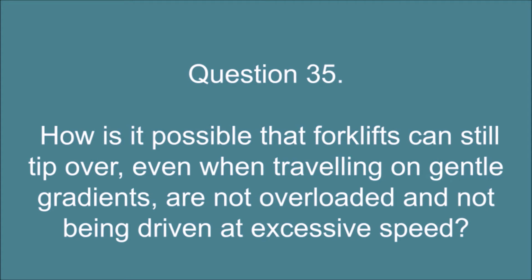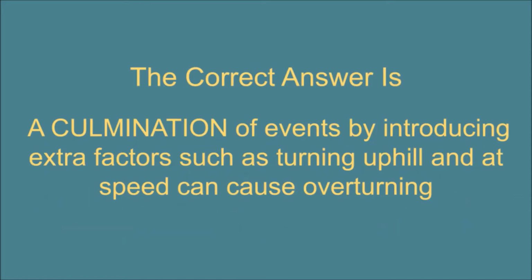Question 35. How is it possible that forklifts can still tip over, even when traveling on gentle gradients, are not overloaded and not being driven at excessive speed? The correct answer is a culmination of events by introducing extra factors such as turning uphill and at speed can cause overturning.